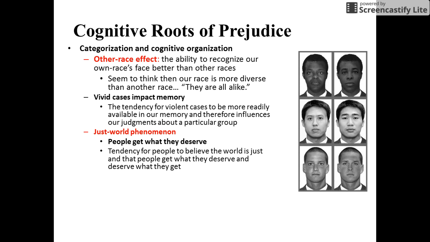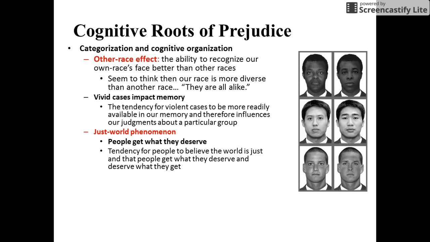So if you're a white female, if you had a variety of white females in front of you, you would see these white females as having very different characteristics versus having a group of African American women in front of you. This idea believes that you see them very similar because they are of a different race than you. So we seem to think that our race is more diverse than other races.